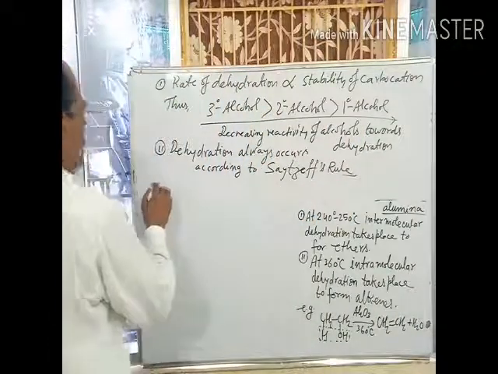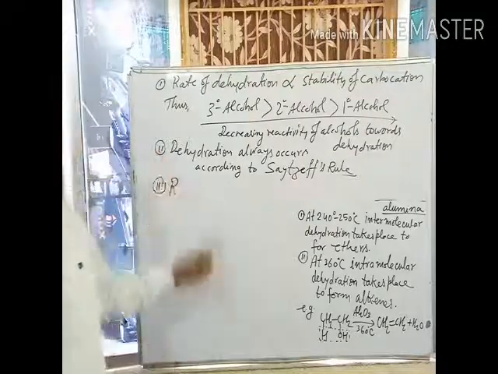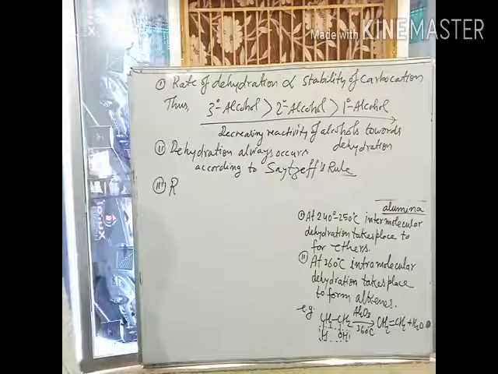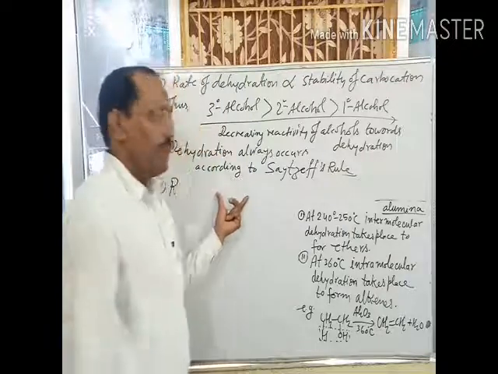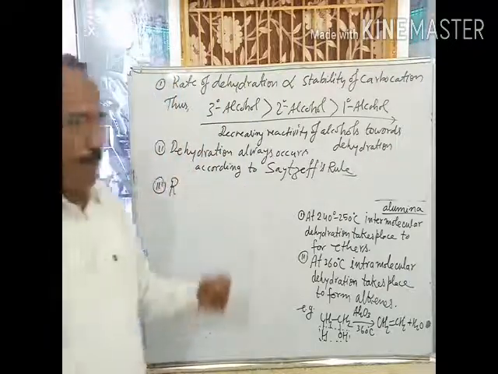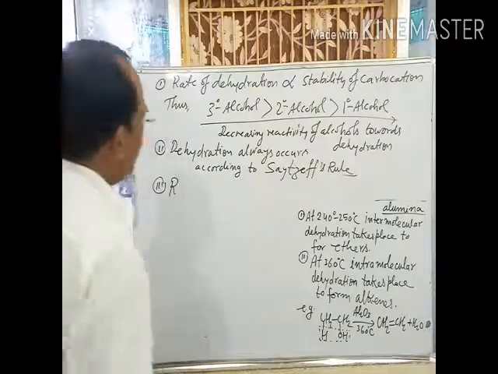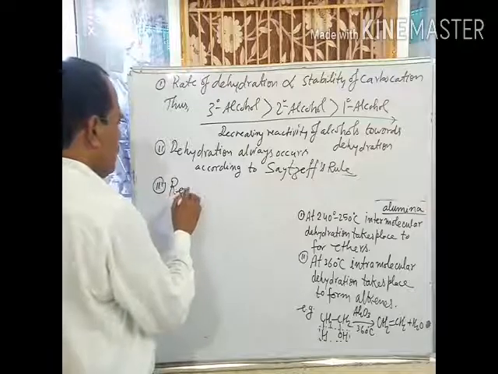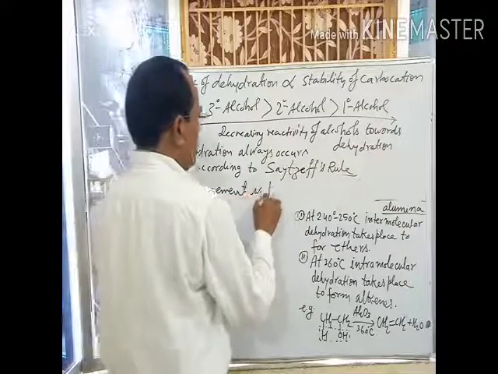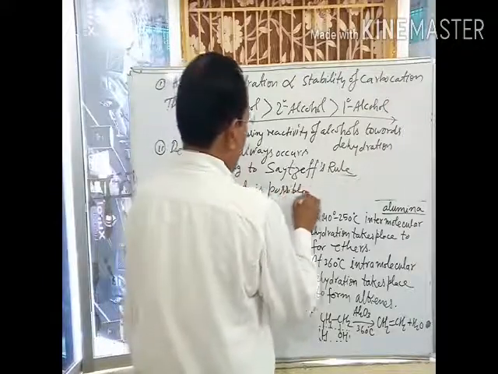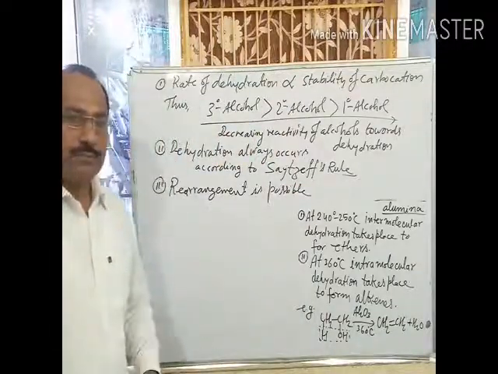Third point, rearrangement of carbocation is possible, means dehydration occurs through the formation of carbocation. That's why rearrangement is also possible in carbocation. That's why major product depends on the stability of carbocation. Rearrangement of carbocation is possible in dehydration mechanism.